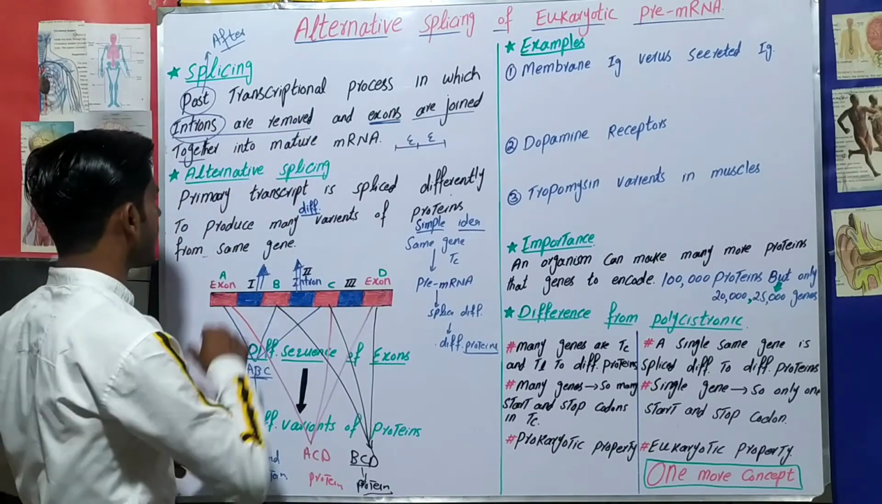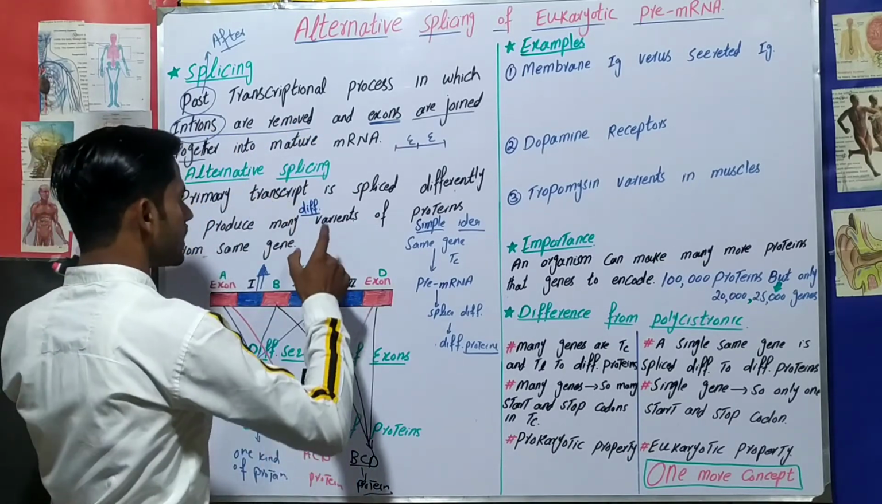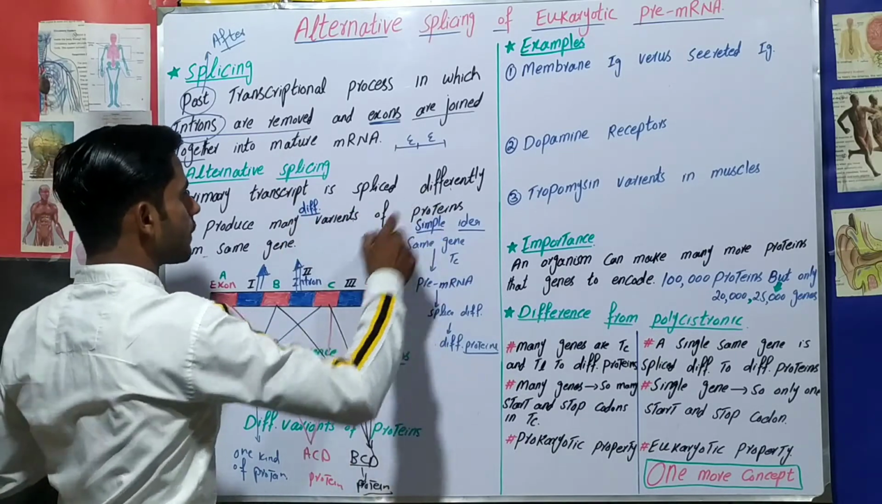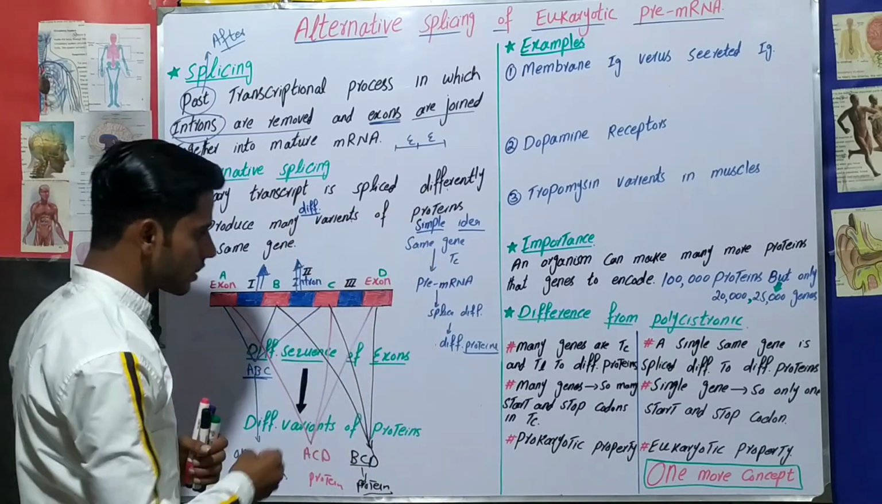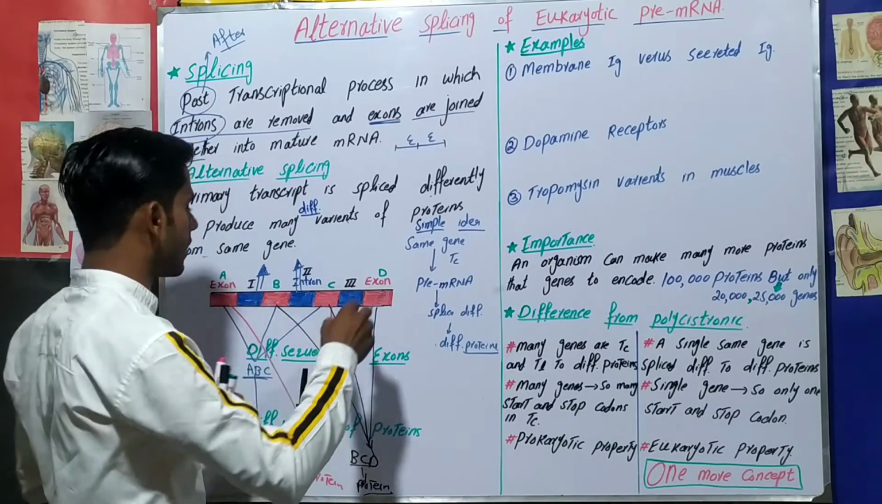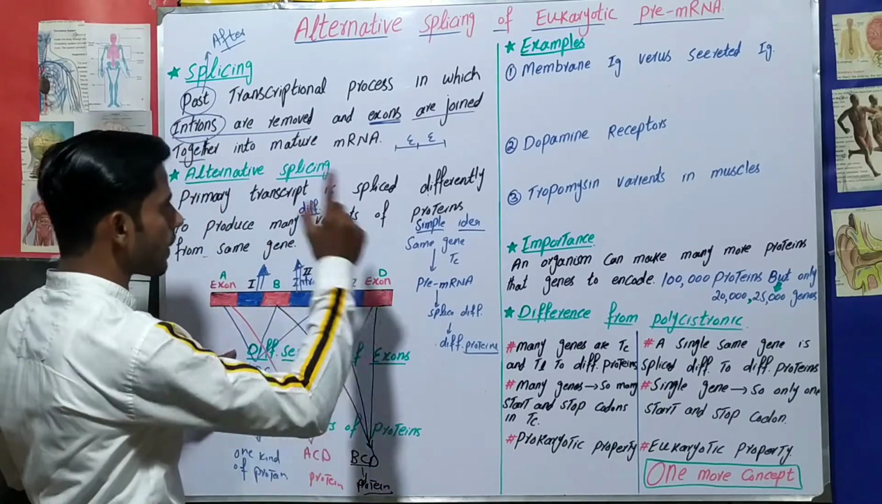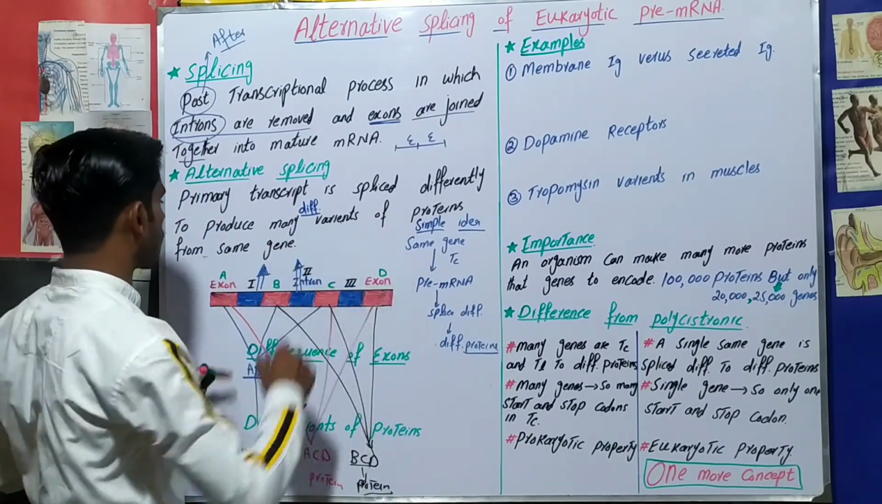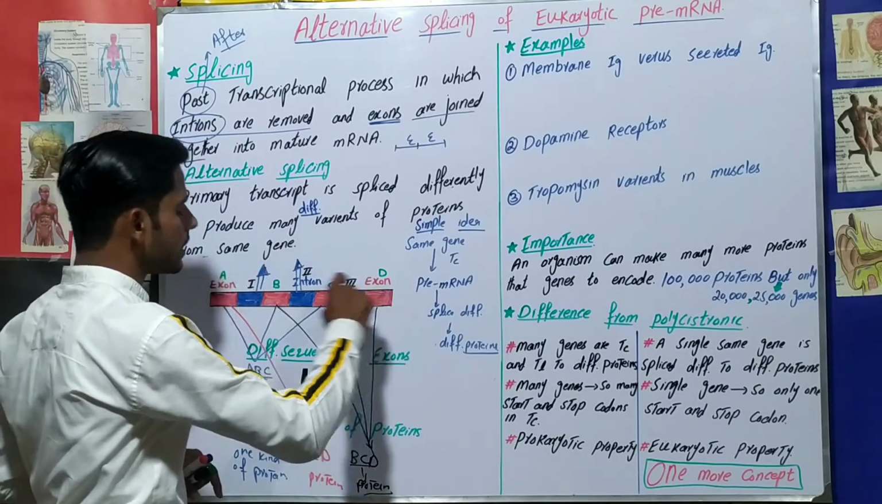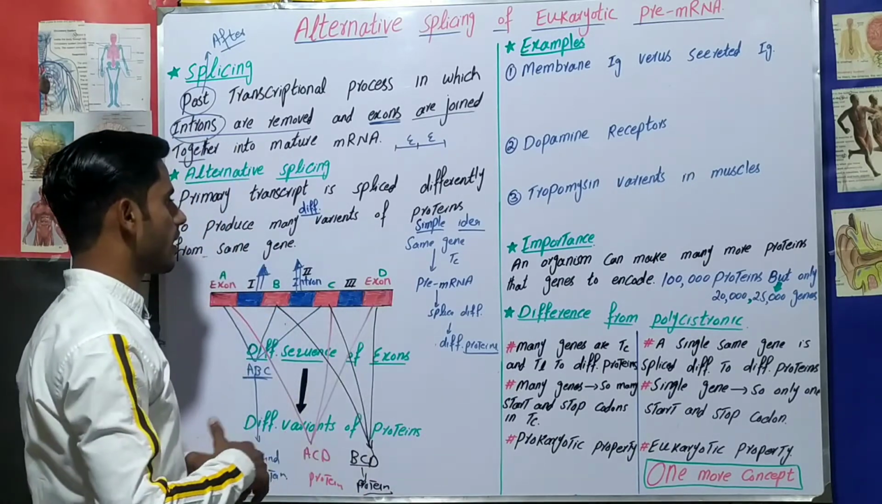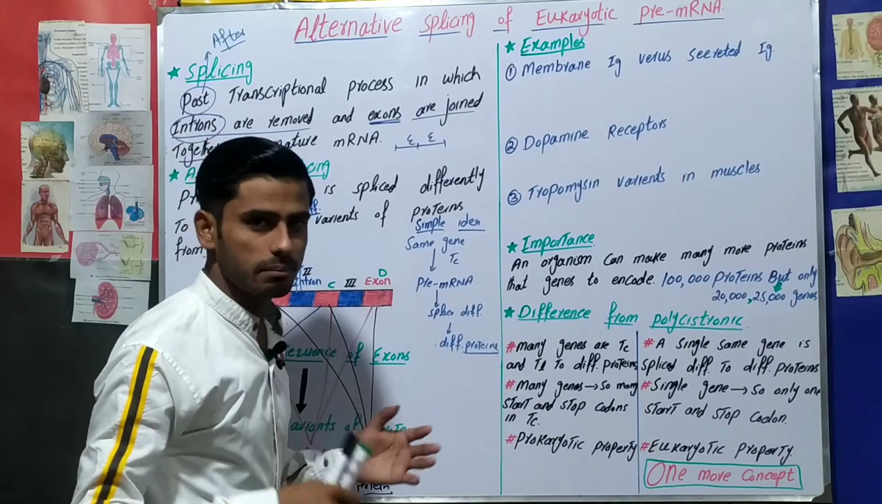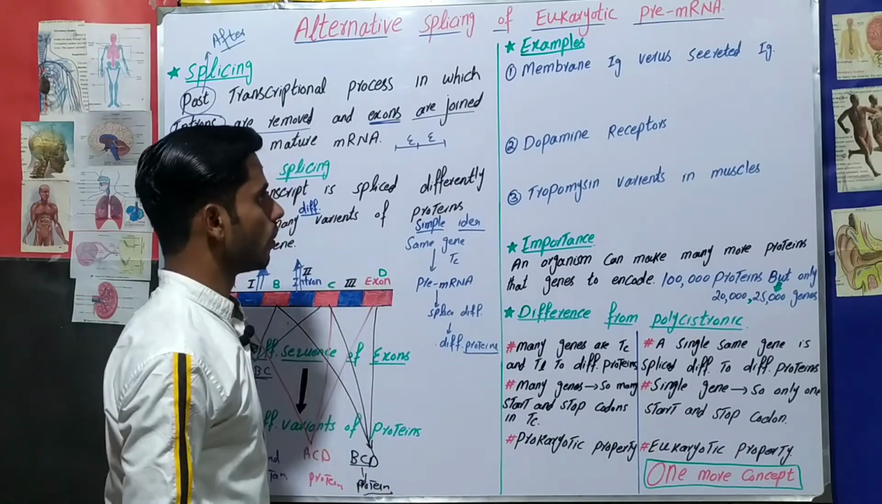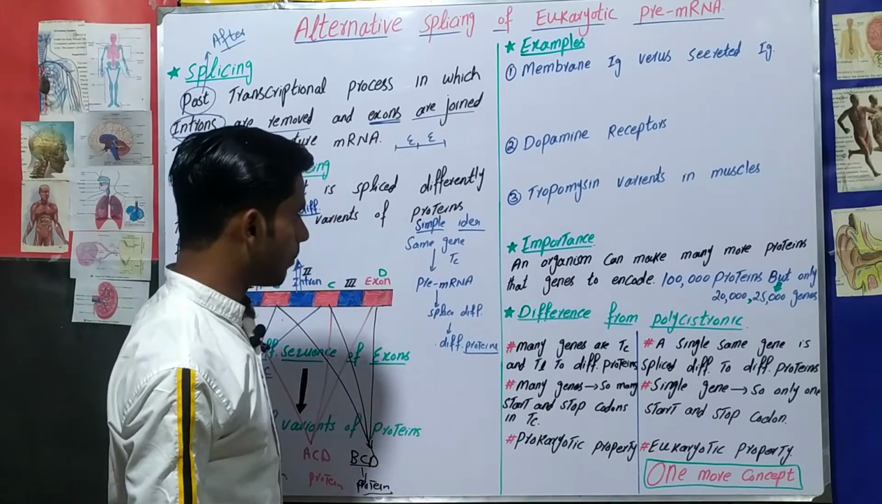The definition says that the primary transcript, the primary messenger RNA, is spliced differently. It will splice in a different way. Different introns will be removed and different exons will join together, meaning there will be a different sequence of exons, to produce many variants of proteins from the same gene, from the same pre-messenger RNA. Okay, now we will move on.